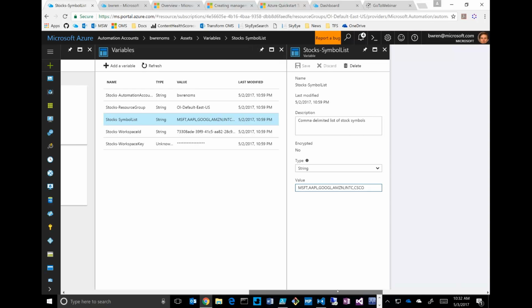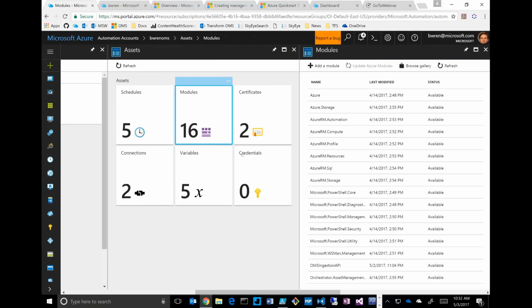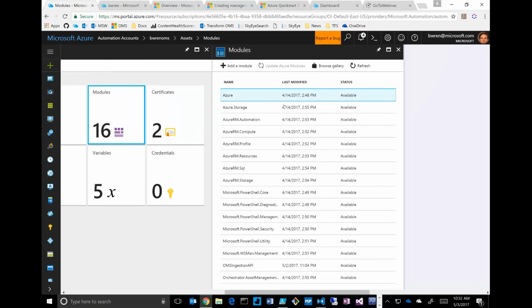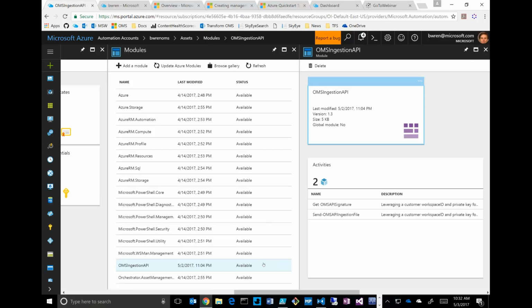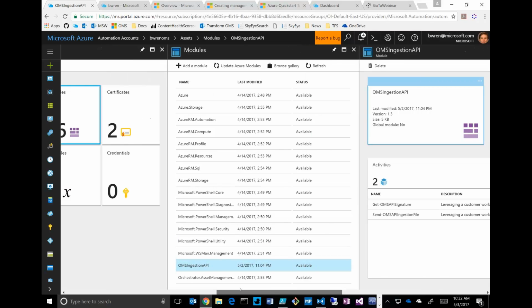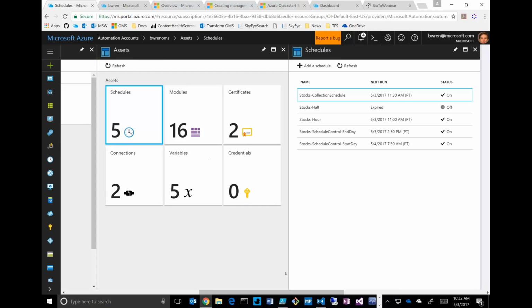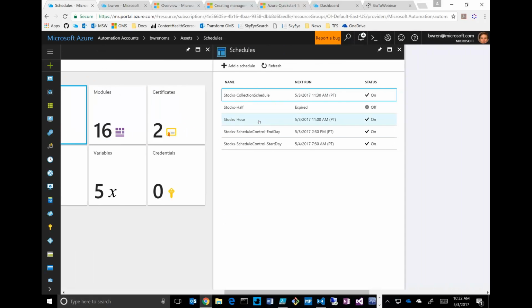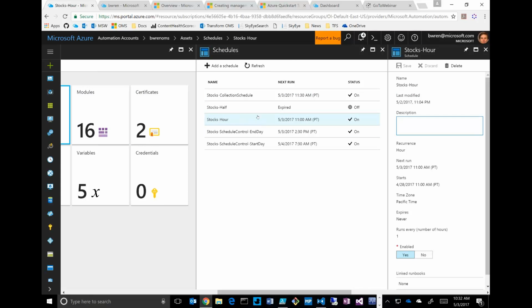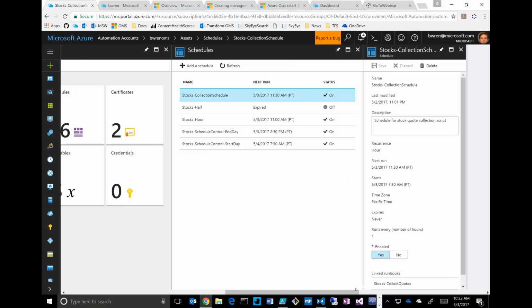While we're here, I could have a look. That module I just mentioned, this is where that's loaded. All these other modules are automatically just part of Azure Automation, but I have the ability to take any PowerShell module and load that up so that my runbooks have access to it. And that's what gives me that simple command. The other thing to look at here are the schedules. So this is how I'm firing this on a regular basis, right? So I have this running every hour. I think it's technically this one I'm connected to. I've been doing a little bit of playing around. But this says fire every hour. I can see the next time it's going to fire. And once I connect the runbook to that, that puts it on this regular schedule.